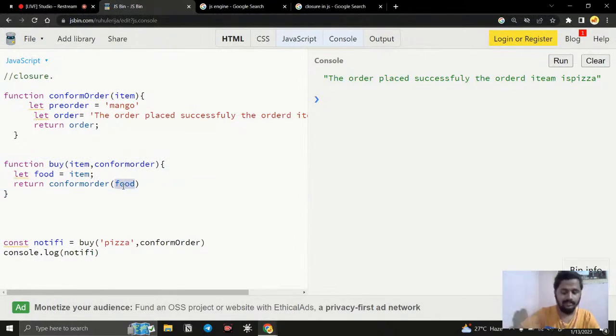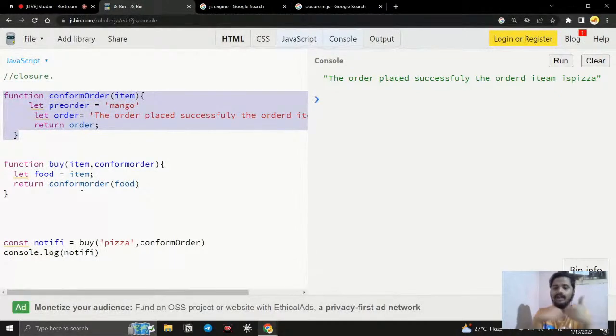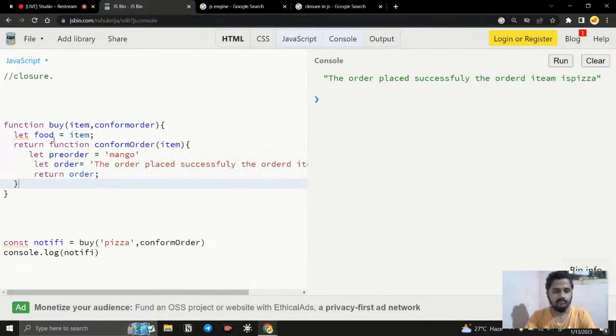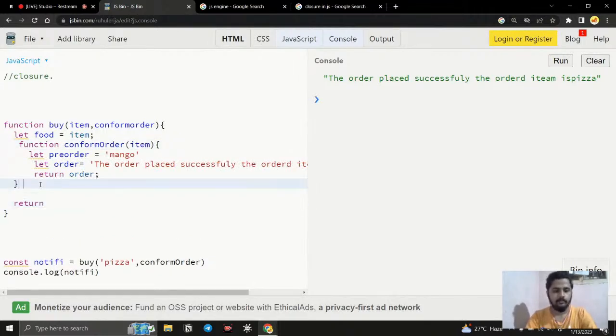So it is callbacks, right? But when it comes to closures, we are doing exactly the same process. I'm doing different steps, either using callbacks to achieve this or using closures to achieve this. For callbacks, we are passing the thing, working on it and structuring the things. But when it comes to closures, we will directly put it like this, how we have written, like this, simple. Okay, so this is what we are doing.